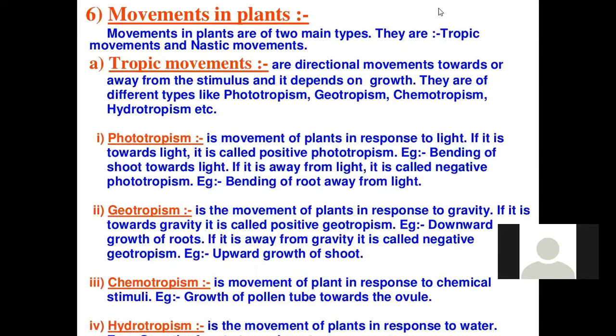In the tropic movement, we have already discussed phototropism, geotropism, and hydrotropism. Today, we are going to discuss chemotropism, that is the response of the plant towards the chemical, and fertilization of the flower. Fertilization in the flower. I have told you about sexual reproduction.